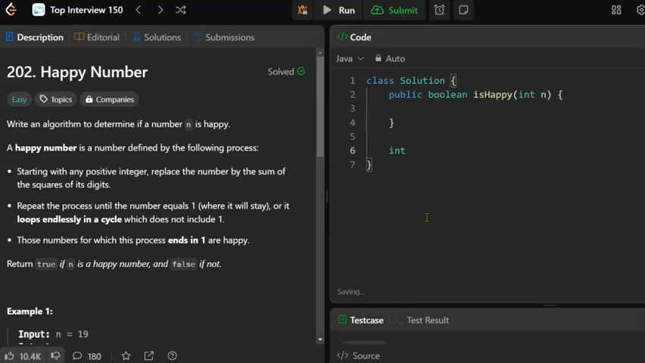What do we need to do here? Sum of square of digits. Let's call it sumSquareDigits. And the input is going to be an integer.